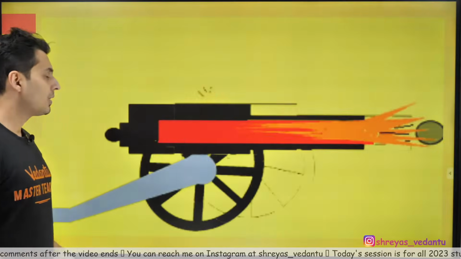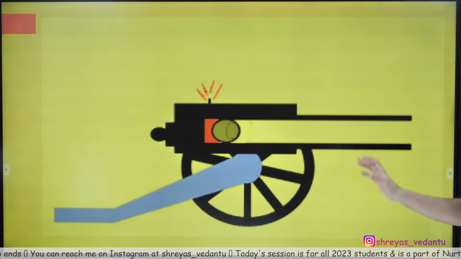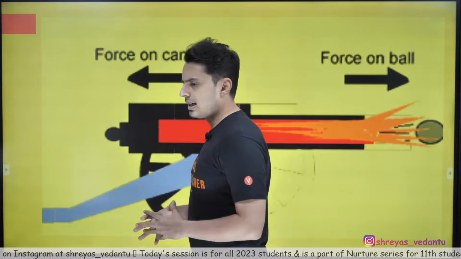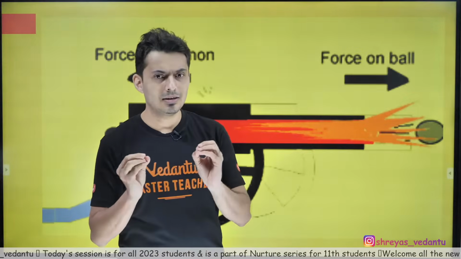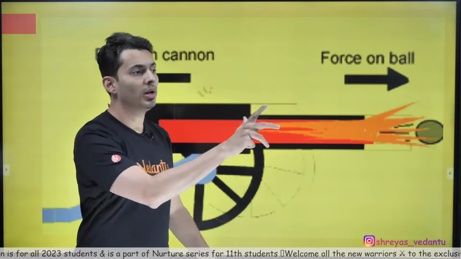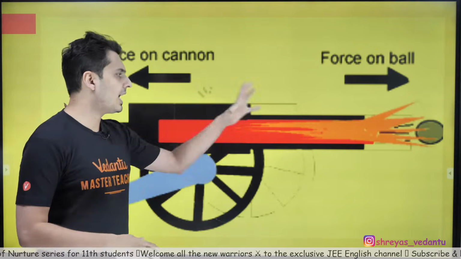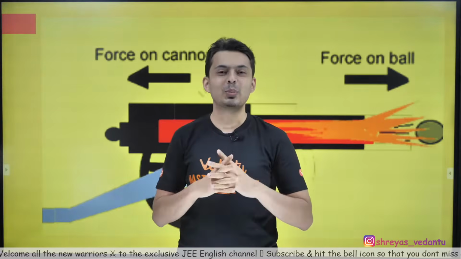So let's talk about what conservation of momentum is. But before that, you might have definitely heard about this example, which is pretty standard even in 9th standard. You might have heard about how when a cannon fires a ball, by Newton's third law, or when you throw a ball, by Newton's third law, you get a push behind, that's the reaction force. For every action there is a reaction force, and that's what helps us understand the conservation of momentum principle.